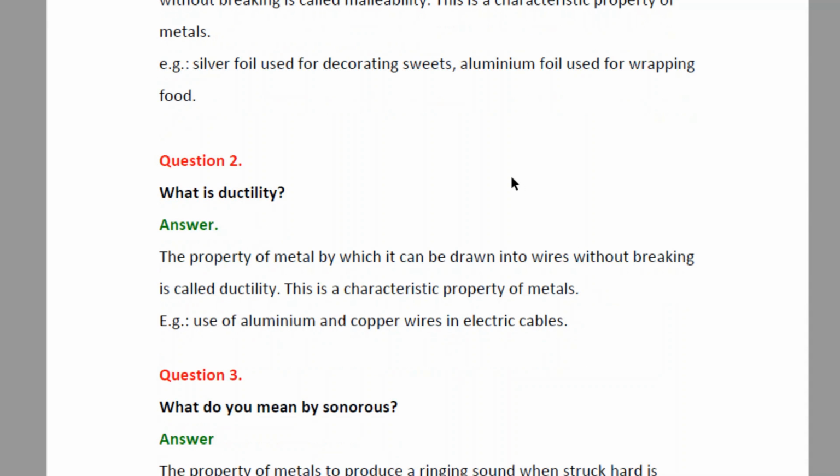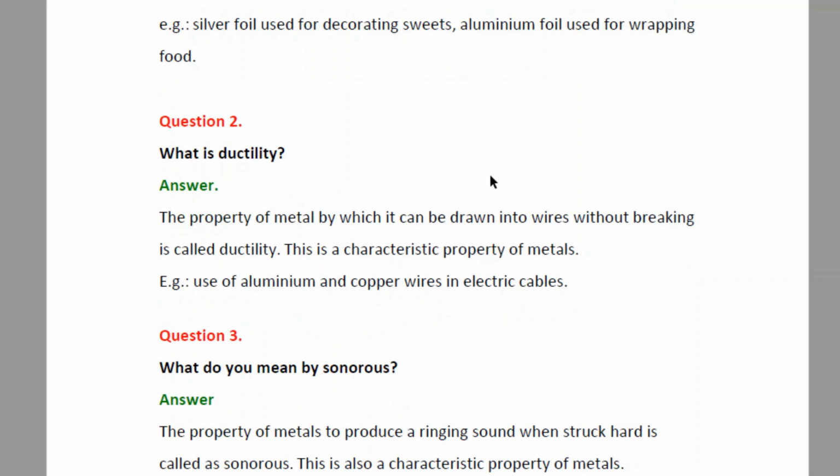Question number 2, what is ductility? Answer: the property of metals by which they can be drawn into wires without breaking is called ductility. Again, similar to malleability, this is also a characteristic property of metals. That is, you can identify or define the metals by using this ductility property. Examples are aluminum and copper wires, which are generally used in electric cables and wires.